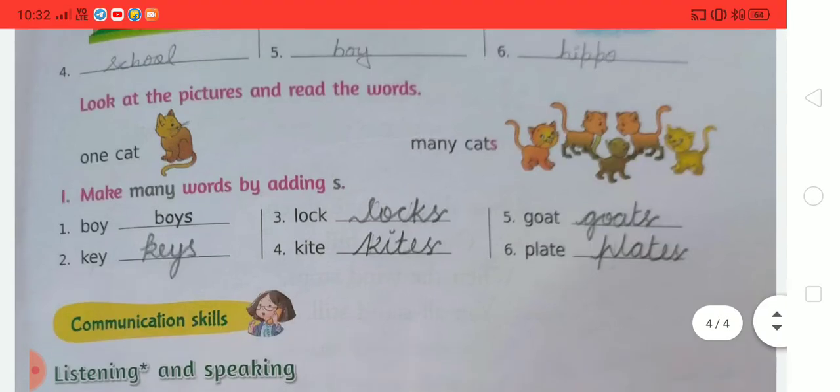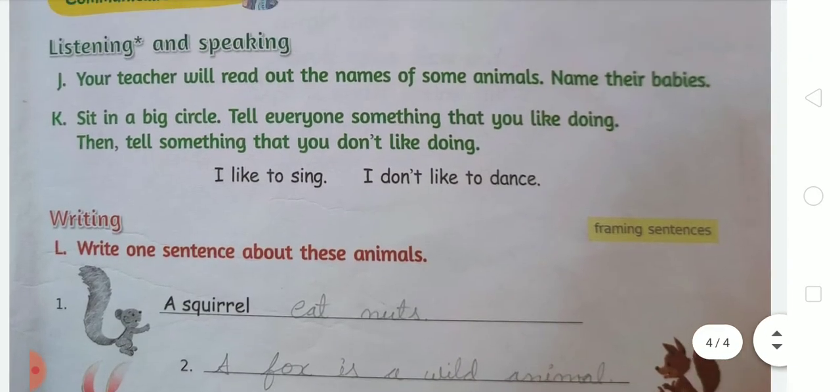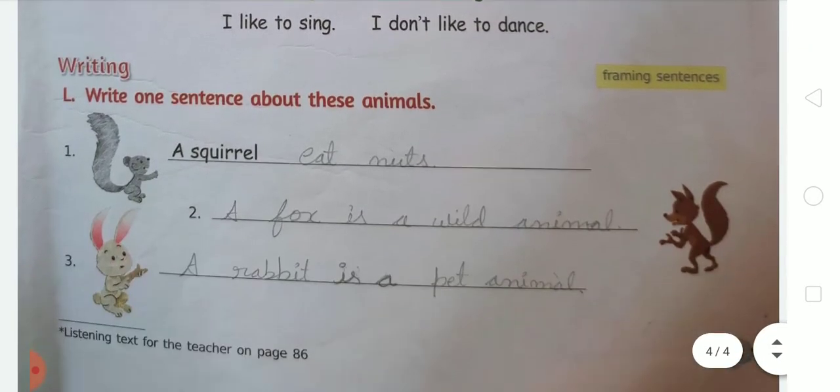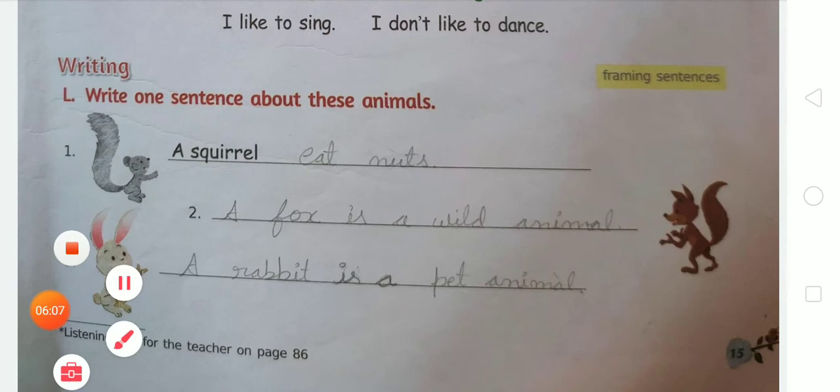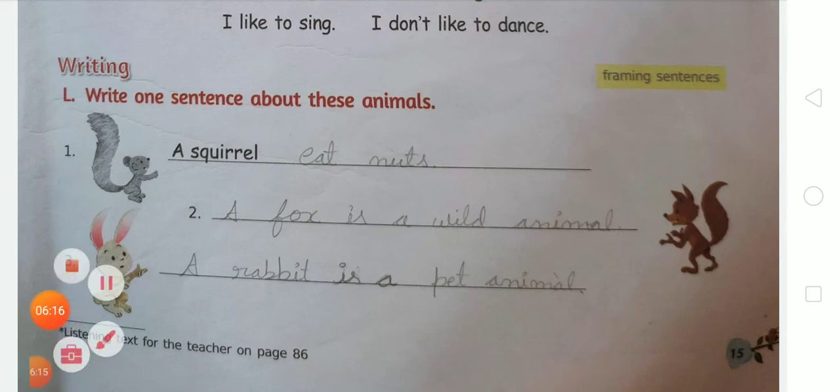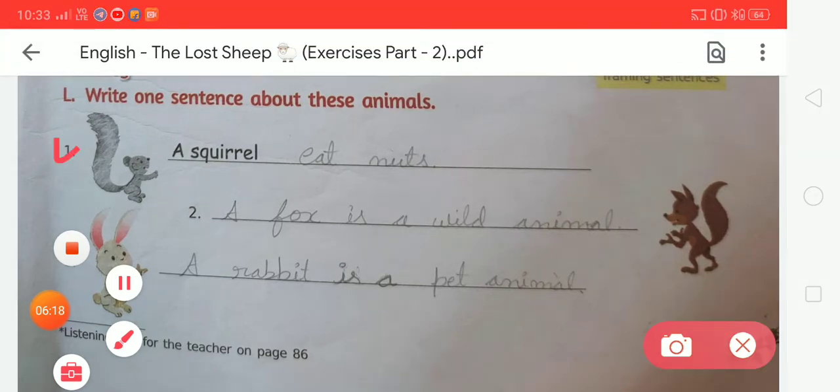Now moving to the next exercise. Students, the next exercise is writing work for you. What will we do in this exercise? Here is exercise L. In exercise L, write one sentence about these animals. Students, here are some animals' names.